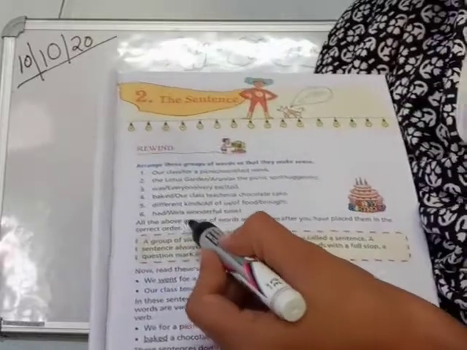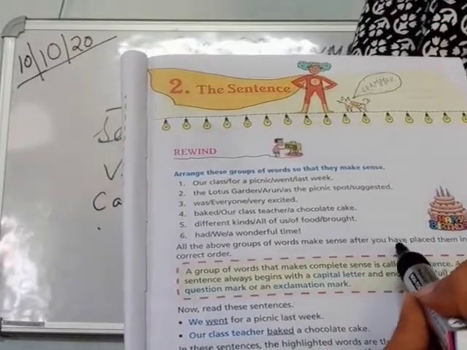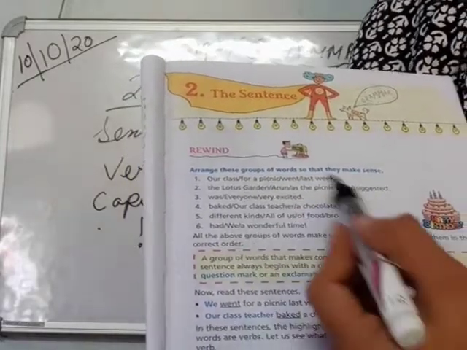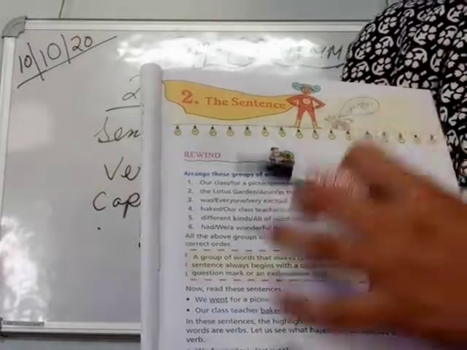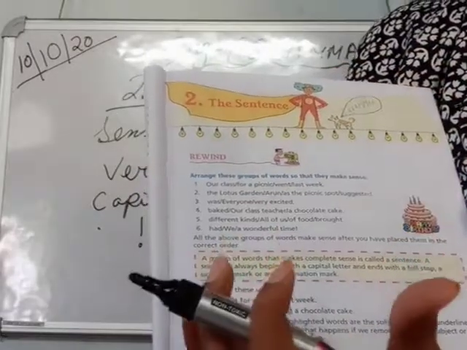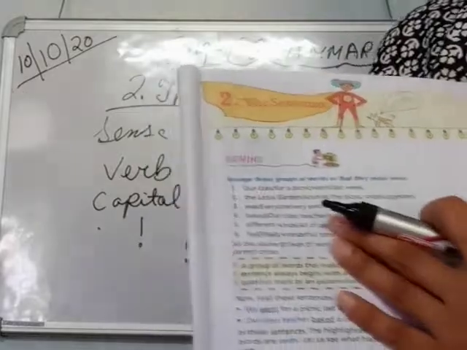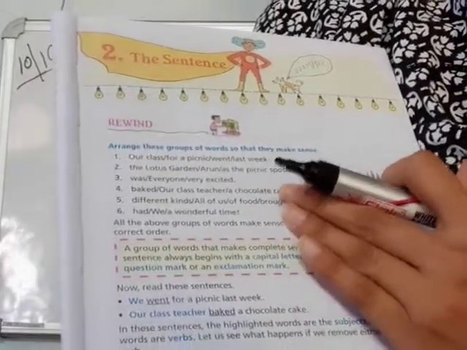So all the above groups of words make sense after you have placed them in the correct order, because they have a verb, start with a capital letter, and end with a full stop. So that means all these sentences, after you arrange them, make sense. That is why it is a sentence.